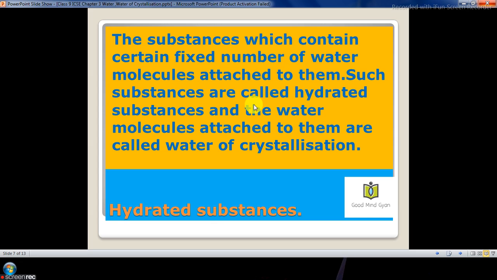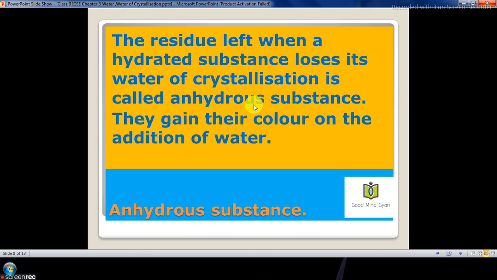So that was hydrated substances. Next is anhydrous substance. You already saw that we heated copper sulfate, which was blue in color, and on heating you got anhydrous copper sulfate. So what is anhydrous substance? The residue which is left when the hydrated substance loses its water of crystallization is called anhydrous substance, and they regain their color on the addition of water.